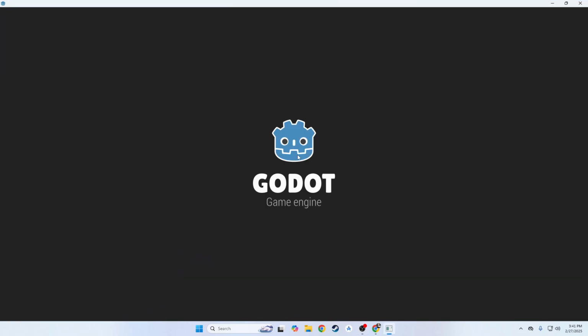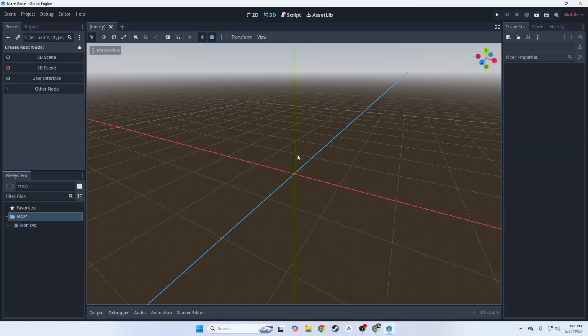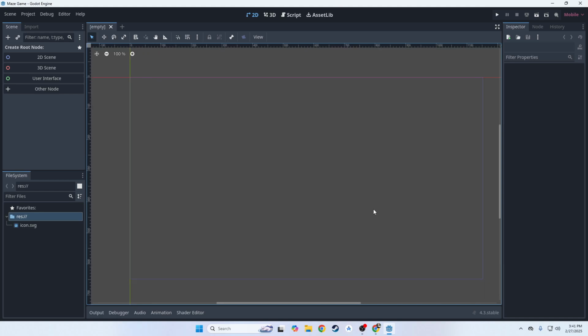With the last game, there was no goal. There was also no way for us to lose the game. So we're going to fix those two problems with this project. Let's talk about how we're going to structure this project. In the last project, everything that we built was inside one scene. We can't do that with this project.